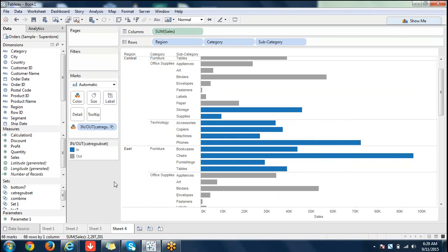When we were doing all dimensions, we were seeing the exact members. The same thing we are seeing now in sets also. If we pull it here, you'll see in and out.